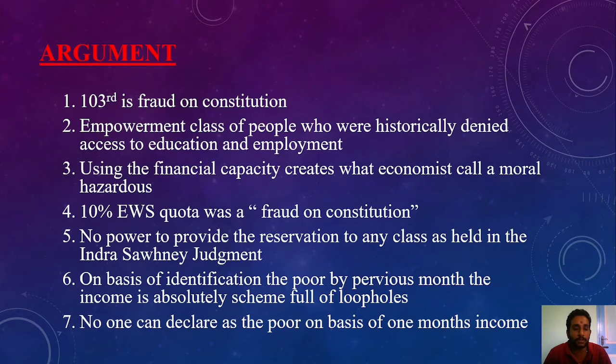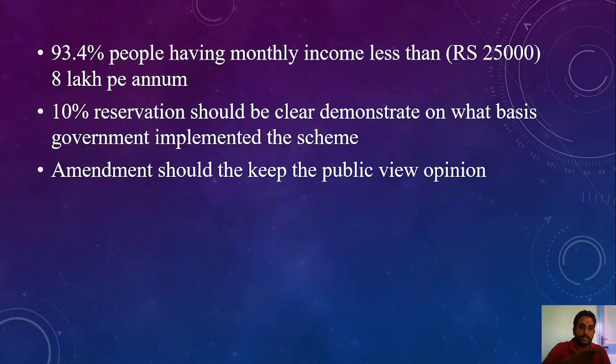Demonstration should be focused on both economic and socially backward class. Without that demonstration, they are simply bringing the economically weaker sections quota. It is absolutely a blunder, and no one can be declared poor on the basis of one month's income. If there is any big ticket luck or big ticket gift that happens to a person, the person is still competing for the 10% quota, which means around 93.4 percent of the population. We see the data: 93.4 percent of the population is competing for the economically weaker sections quota reservation. That's the problem here.